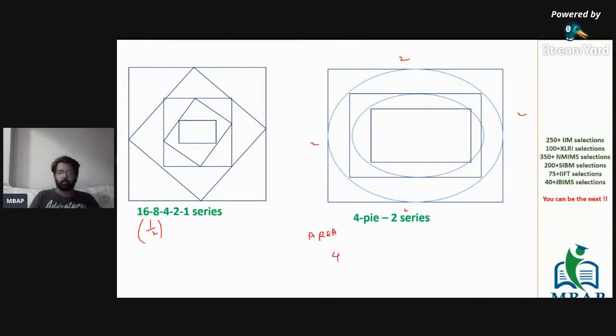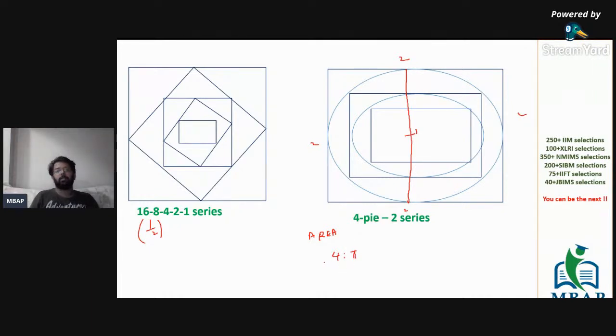Then the area of the first square is going to be 4. Yes, all of you are with me. The area of the first square is side squared, which is 2 squared, 4. The length of the side of the square will be the same as the diameter of the circle. If the diameter is 2, then the radius is 1. If the radius is 1, the first internal inscribed circle will have the total area of pi times 1 squared. So it's going to be pi.